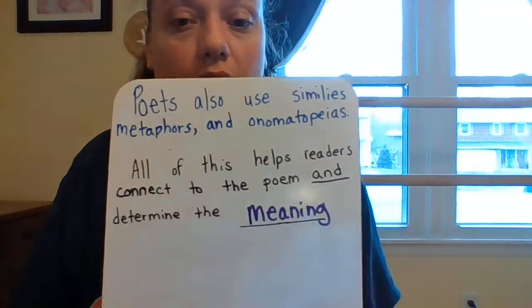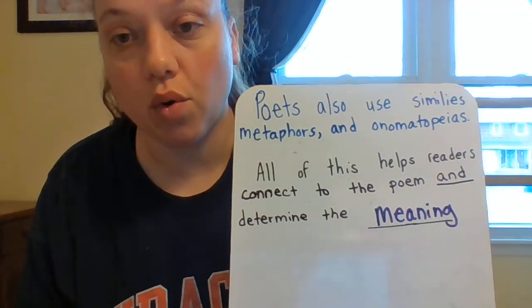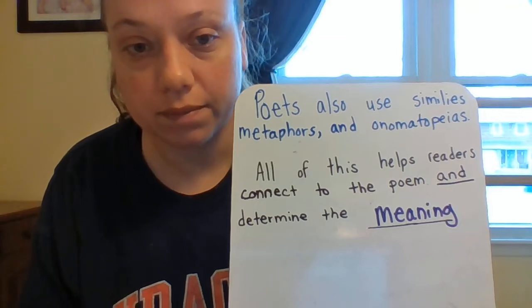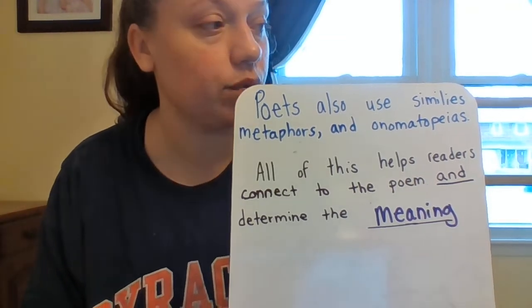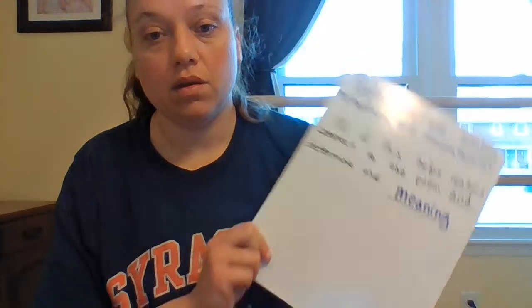So that's just a quick review of poetry. I'll be posting these boards so you have them as an example. What I wanted to get in today is one of our first poetic devices called repetition. So repetition is repeating over and over and over again. I'm sure your parents are using repetition to tell you to do something, right? Same thing in poems. Lines, words, phrases that repeat over and over again.